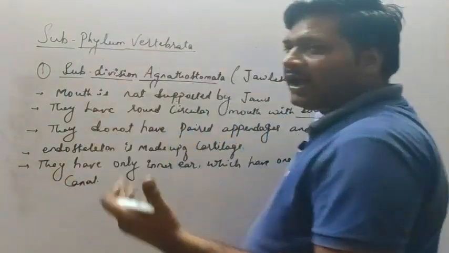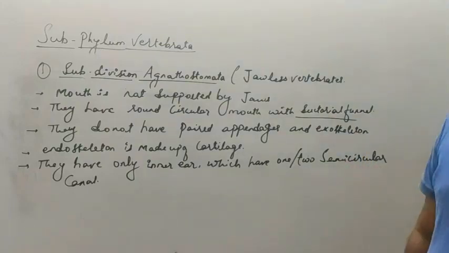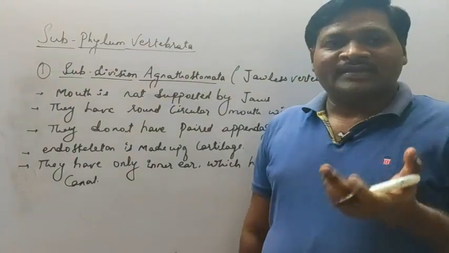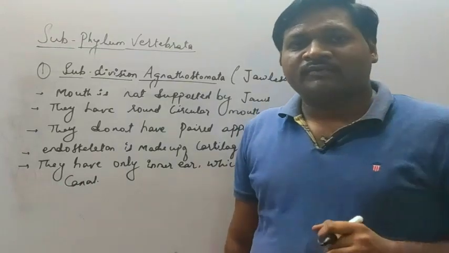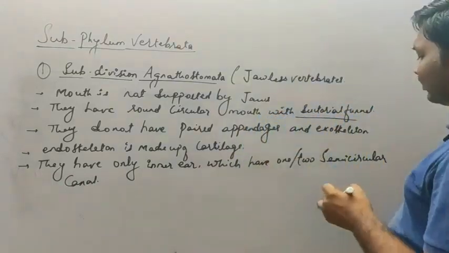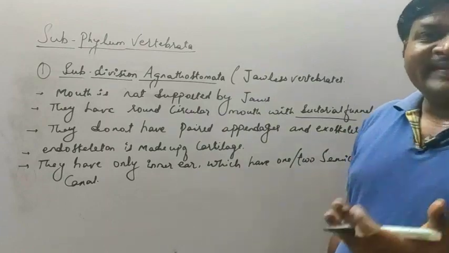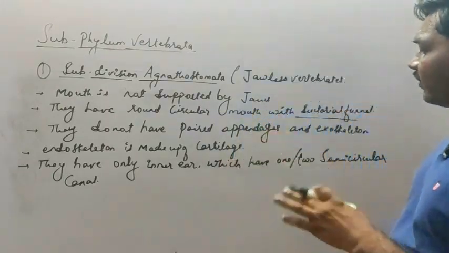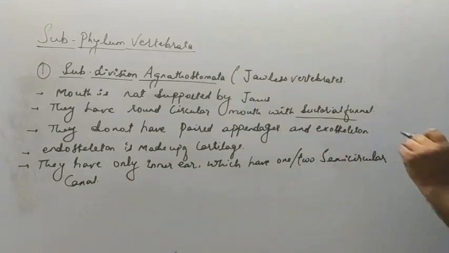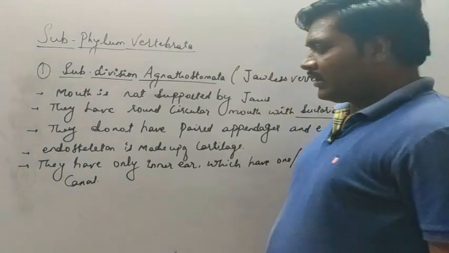In case of higher vertebrates, like humans, we can see the ear has the inner ear as well as the outer part of the ear. It consists of three semicircular canals within the ear. But in case of these organisms, they may have one or two semicircular canals.